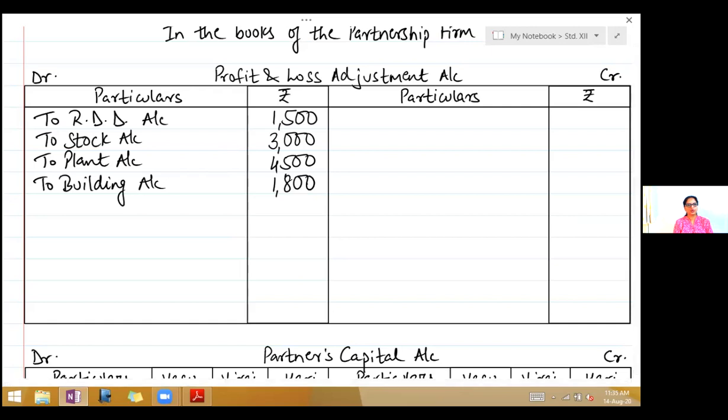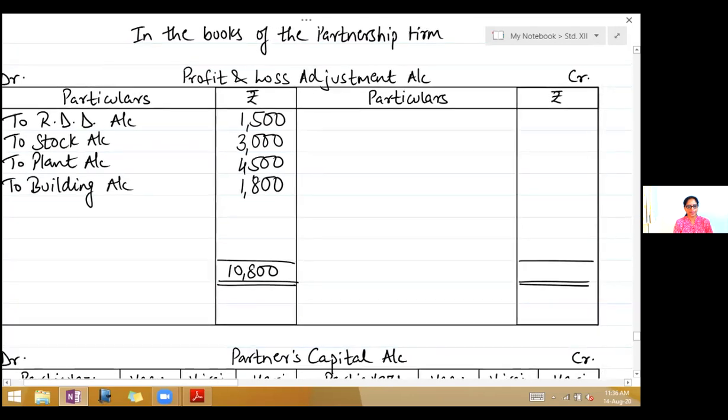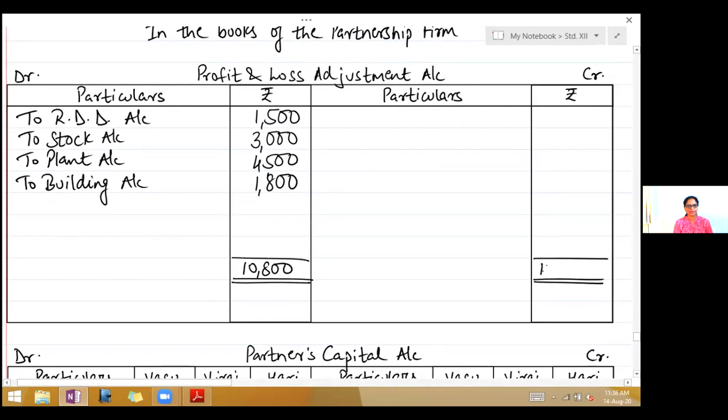Now you will close the account. So first account to be closed is profit and loss adjustment account. If you see there nothing on the credit side, so your debit side is greater, total 10,800. Write it on the credit side, 10,800. So that means there is a loss which we have to transfer to capital account. So write by capital account. Below that write Vasu, Viraj, only to the two old partners.